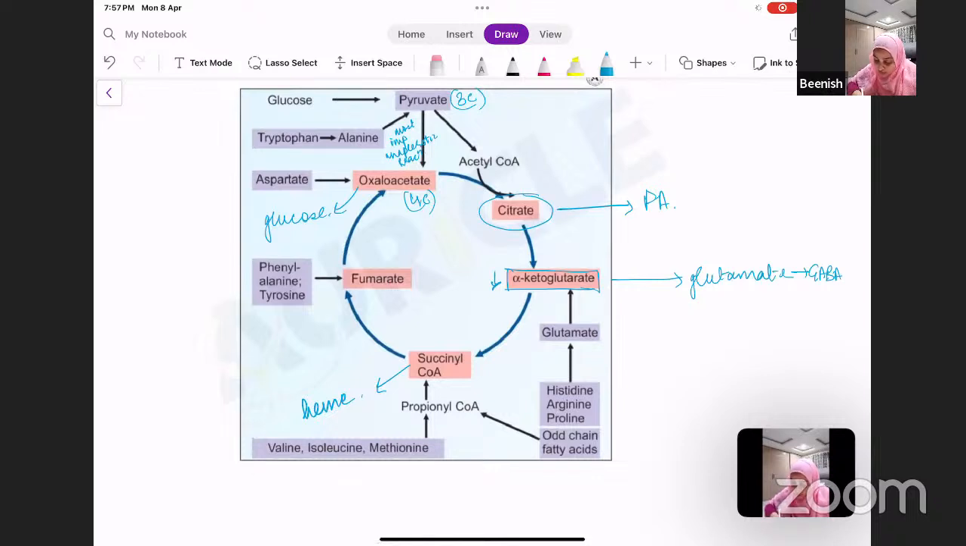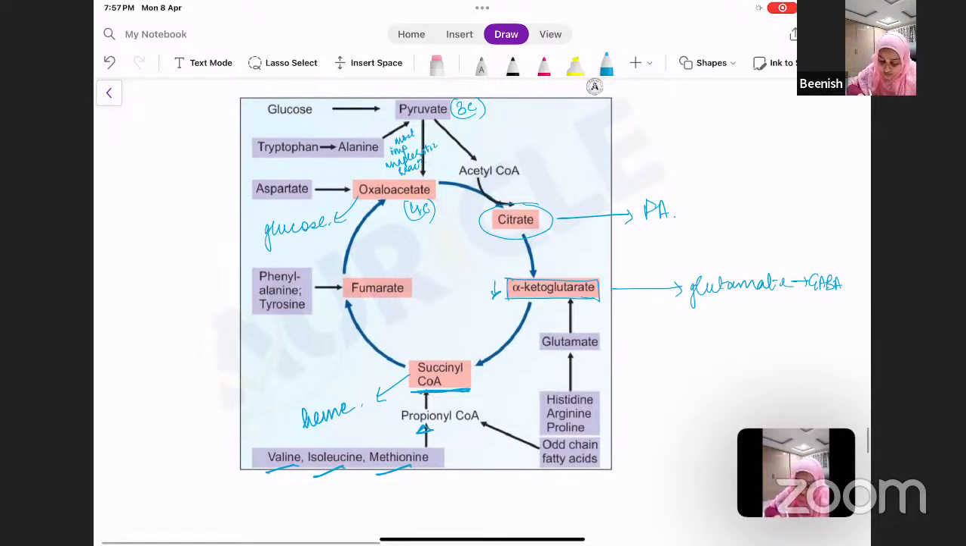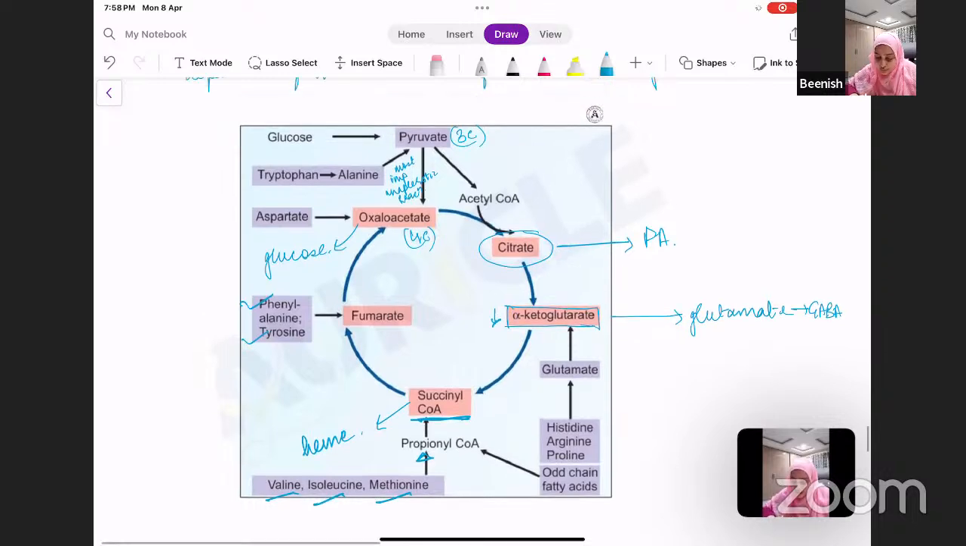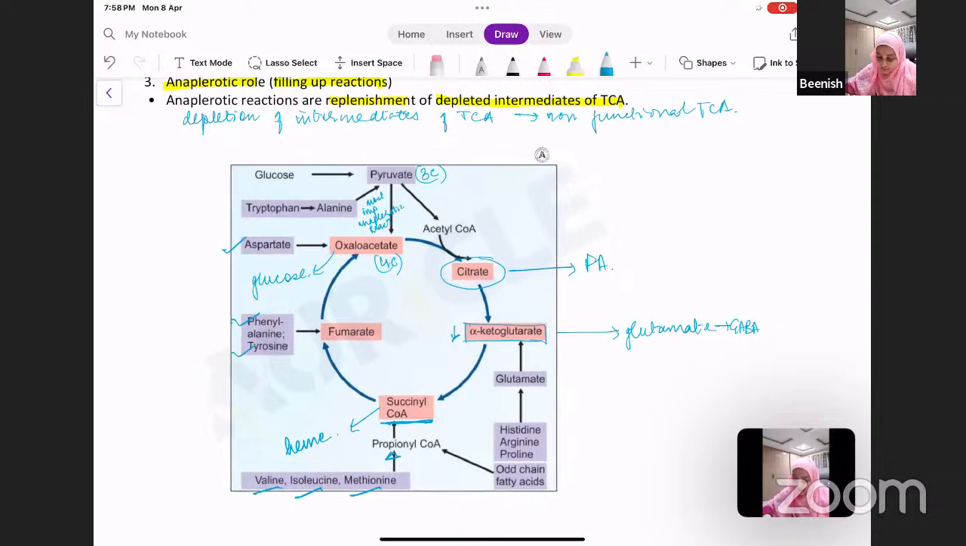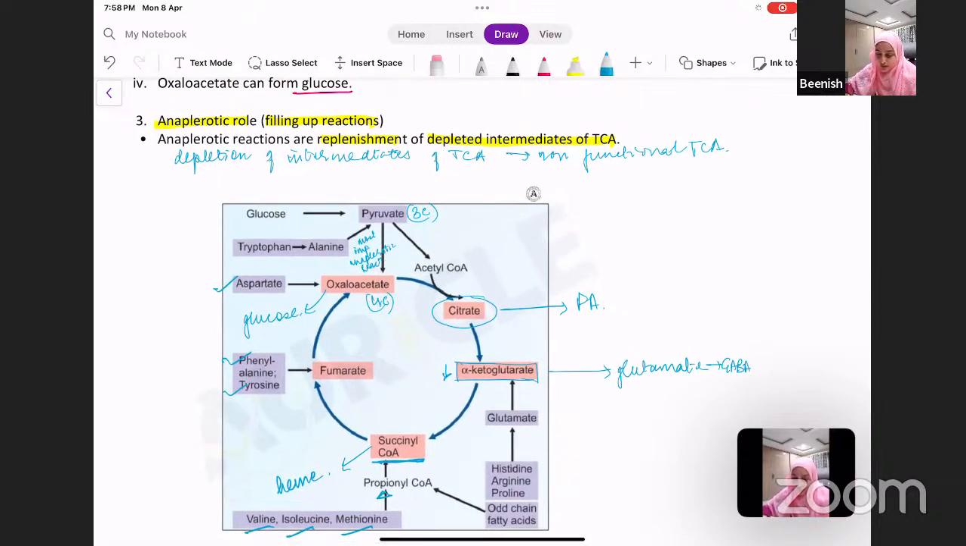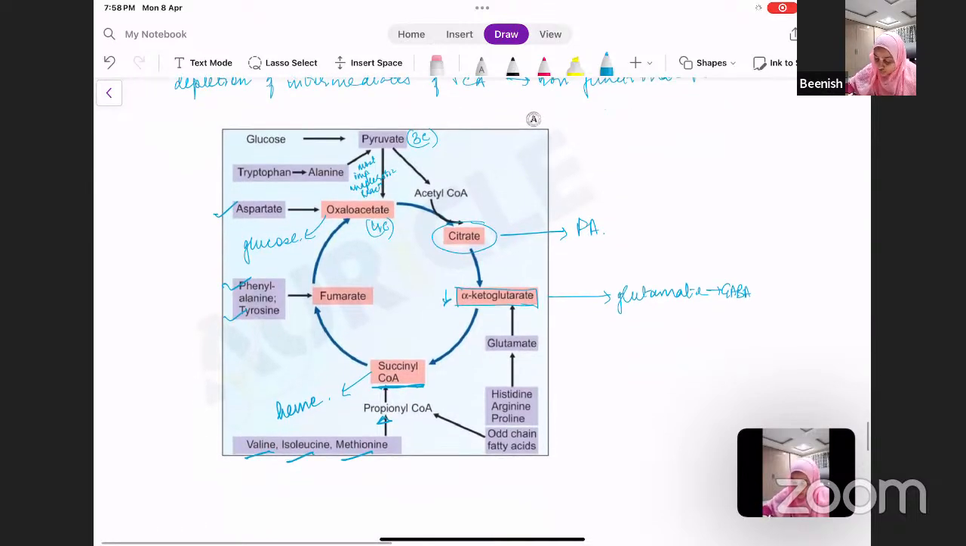Then your succinyl CoA is replenished by valine, isoleucine, and methionine, which form propionyl CoA, and then propionyl CoA ultimately forms succinyl CoA. And then your fumarate is replenished by phenylalanine and tyrosine. If you remember the catabolism of phenylalanine and tyrosine, ultimately we were getting fumarate. And your oxaloacetate is replenished by aspartate. So this was about the filling up reactions or anaplerotic reactions.